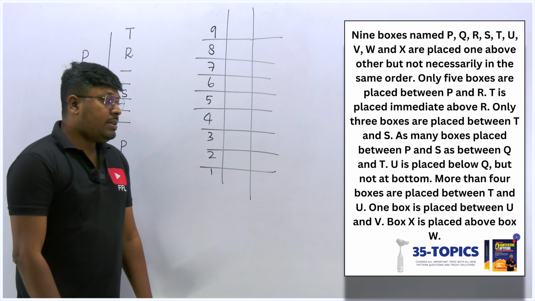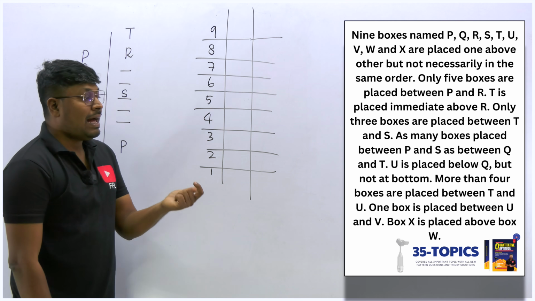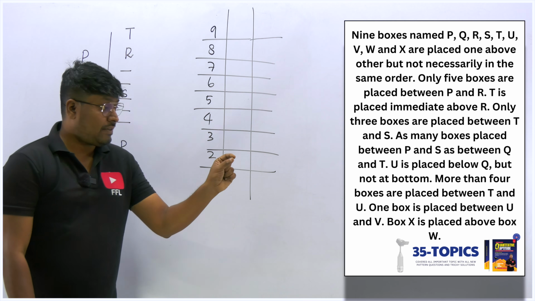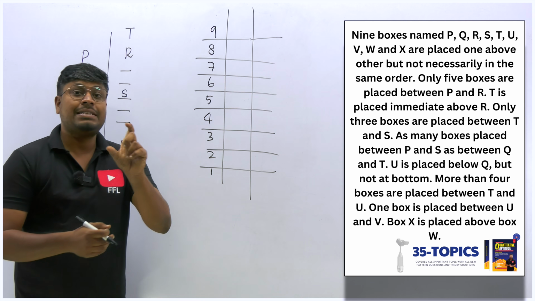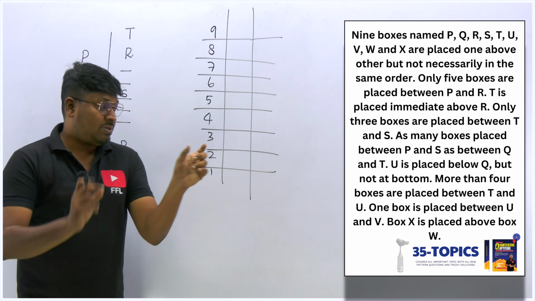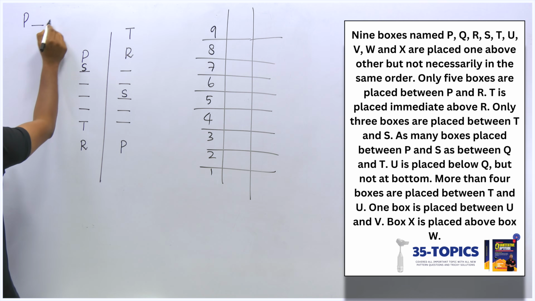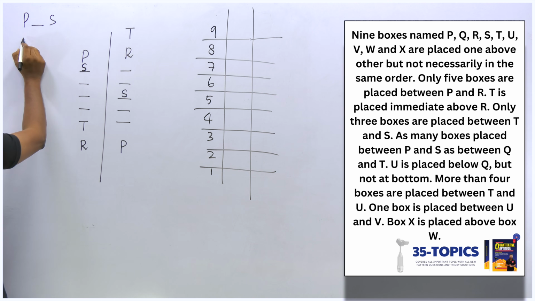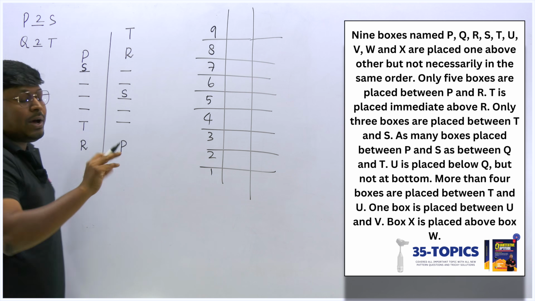So next point, as many boxes are placed between P and S as between Q and T. I have told this important logic in the first question itself. As many boxes means that the total number of boxes should be equal. So the total boxes between P and S equals those between Q and T. If there are 2 boxes between P and S, Q and T should also have 2 boxes.